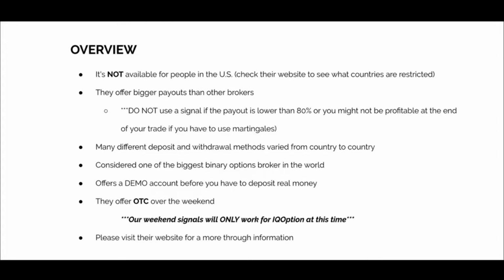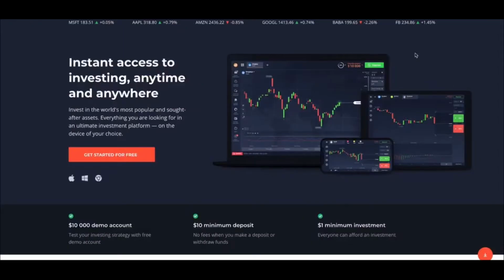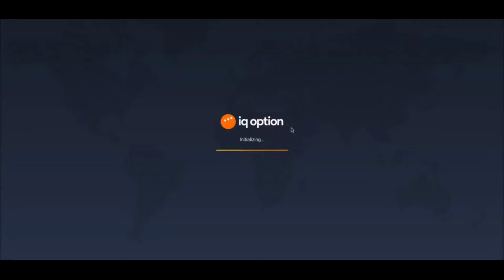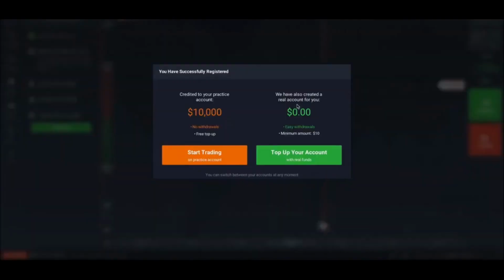So let's go ahead and take a look at the platform and see how you can set up your account. So just click the button below this video. It's going to take you to a page like this. You're going to go to sign up, and then you're going to insert whatever email you would like. I'm just going to come up with whatever here. And password, you have to agree to their terms and conditions, and we're going to sign up. It's going to take a minute depending on the speed of your internet.